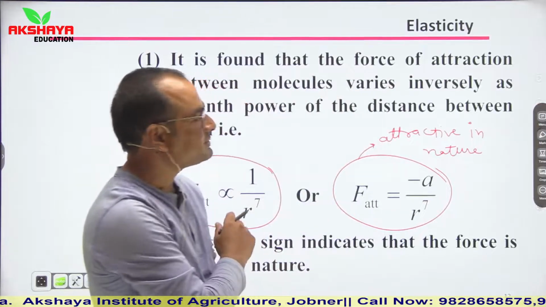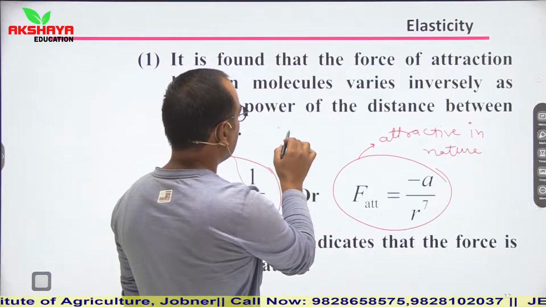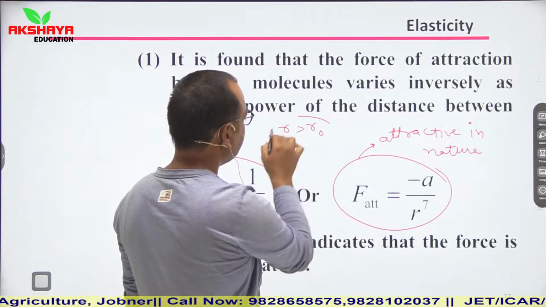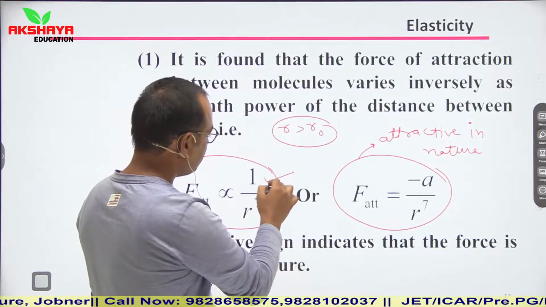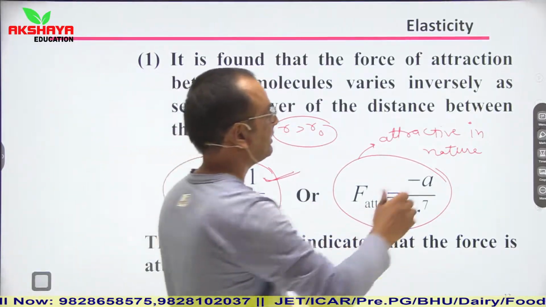And in the previous slide we have seen that if R is greater than R naught, in that condition it will be inversely proportional to R to the power 7.